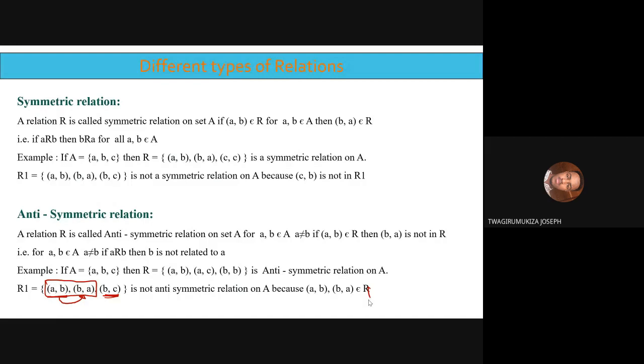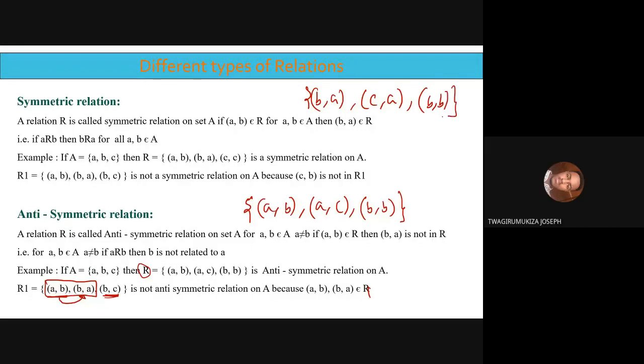Yes, Joseph. In the first example, set A, B, C, then R is equal to AB, AC, BB. First example, yes. But if it is BA, CA, BB, is it still an antisymmetric relation?